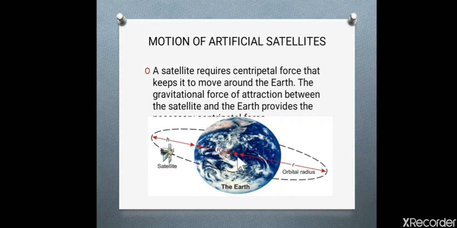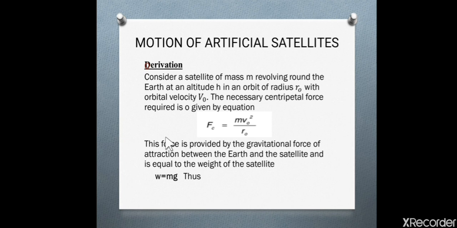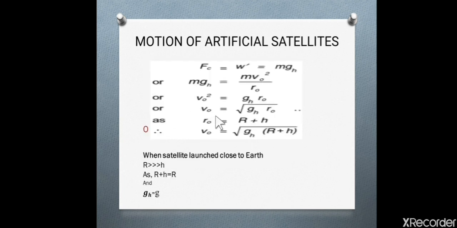So the total distance, which is r naught, will be equal to r plus h. So r naught is equal to r plus h. We will replace this r naught with r plus h. So this equation will become v naught is equal to the square root of gh multiplied by r plus h.